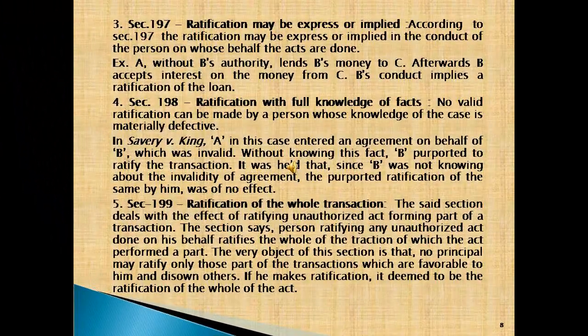Ratification may be express or implied. According to section 197, ratification may be express or implied in the conduct of the person on whose behalf the acts are done. Example: A, without B's authority, lends B's money to C. Afterwards, B accepts the interest on the money from C. B's conduct here implies a ratification of the loan.